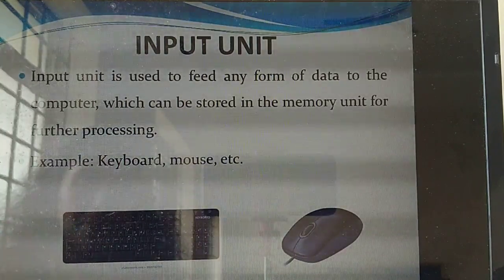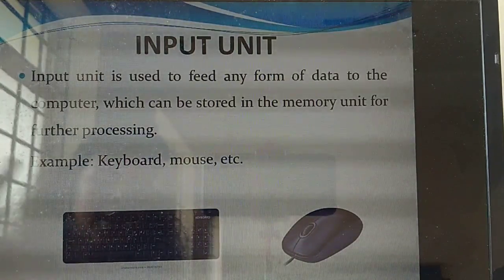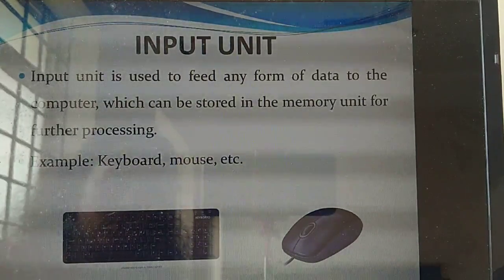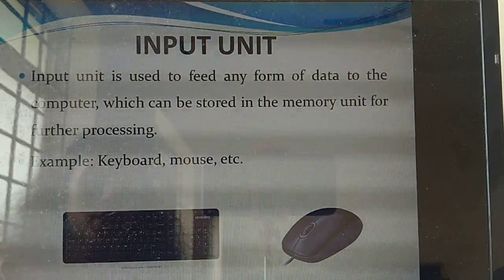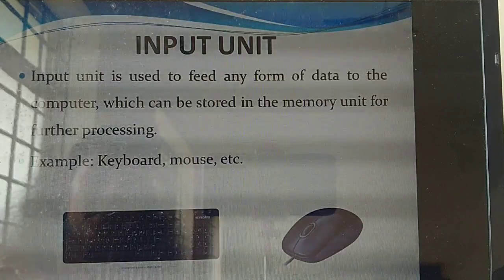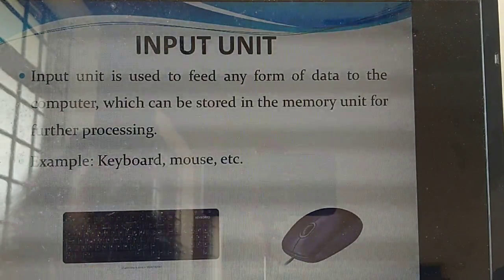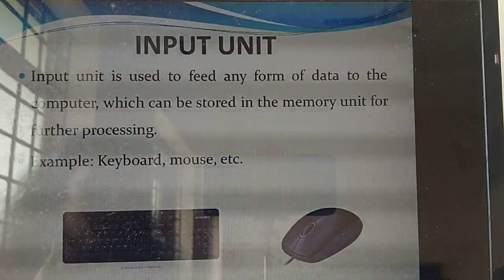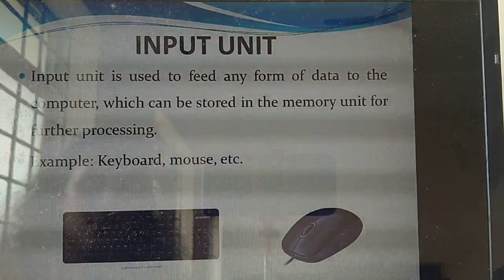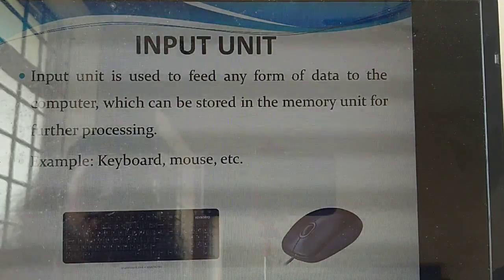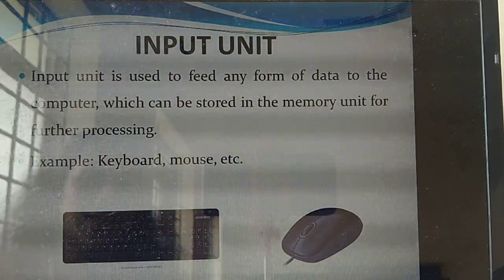For example, I am typing something in the computer. So from where do I need to type? Keyboard. So which is the input unit for that? Keyboard. Okay. Next, I am clicking photos or anything. By clicking, which device is the input? Mouse. Understand? Input unit, two things you have studied. Input unit is to give input in the form of data for what? Processing. Processing is done in where? Memory unit. So what are the examples? Keyboard and mouse.